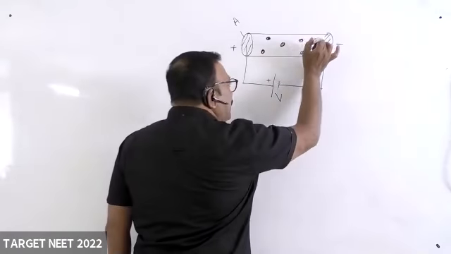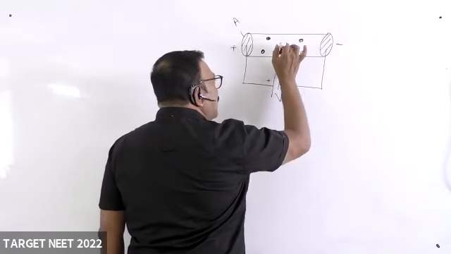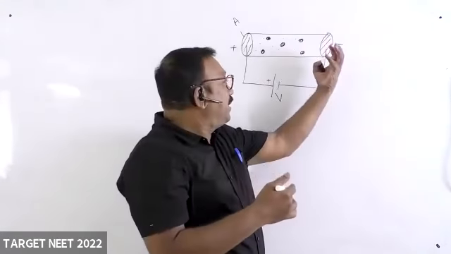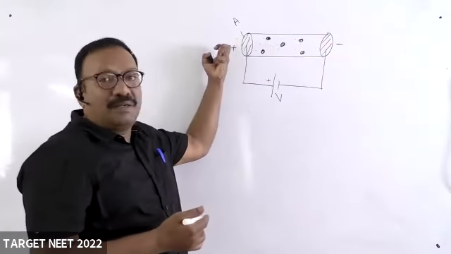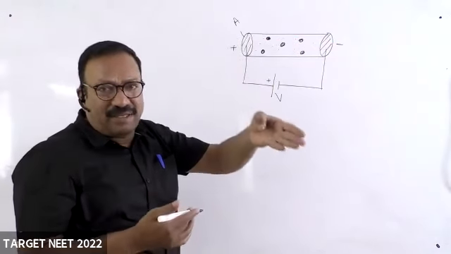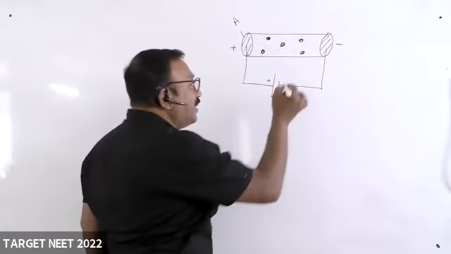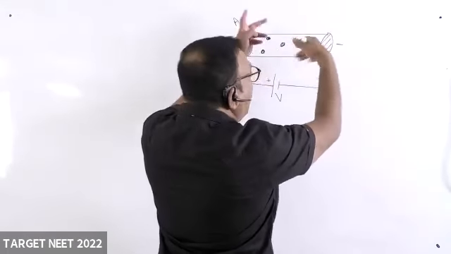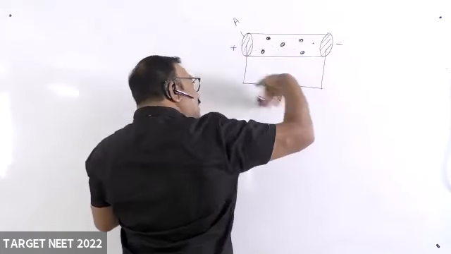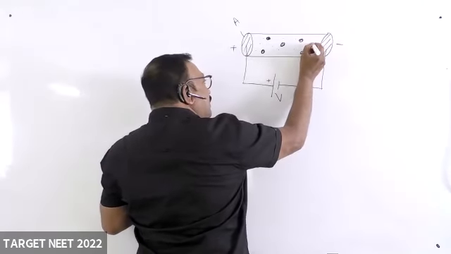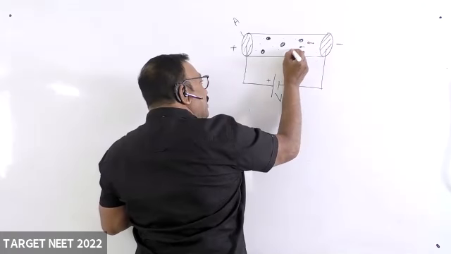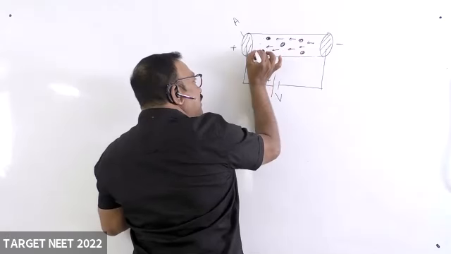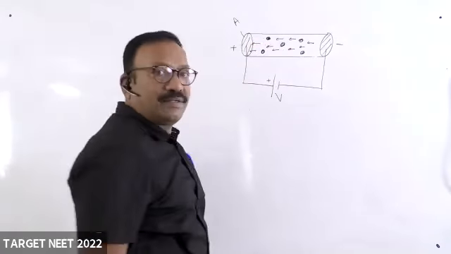So what happens? There are electrons inside the conductor. They will be attracted towards the positive end. Electrons are negatively charged, no? That is the reason. All the electrons which were moving randomly before you connect the battery now start to drift in one direction.